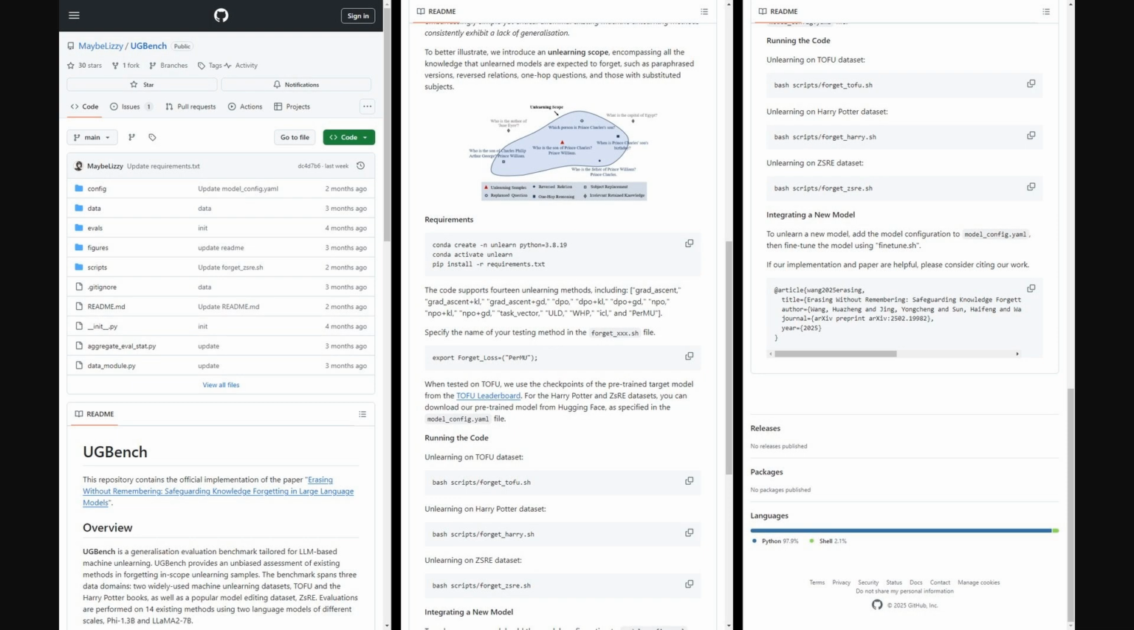Alright, and it's great to see they've also released the code for this work, so you can find their UGBench repository on GitHub. This repository is the official implementation, and as we mentioned, UGBench is a benchmark, specifically for LLM machine unlearning. You'll find the code there, evaluation scripts for various methods, and, well, instructions to reproduce their findings.